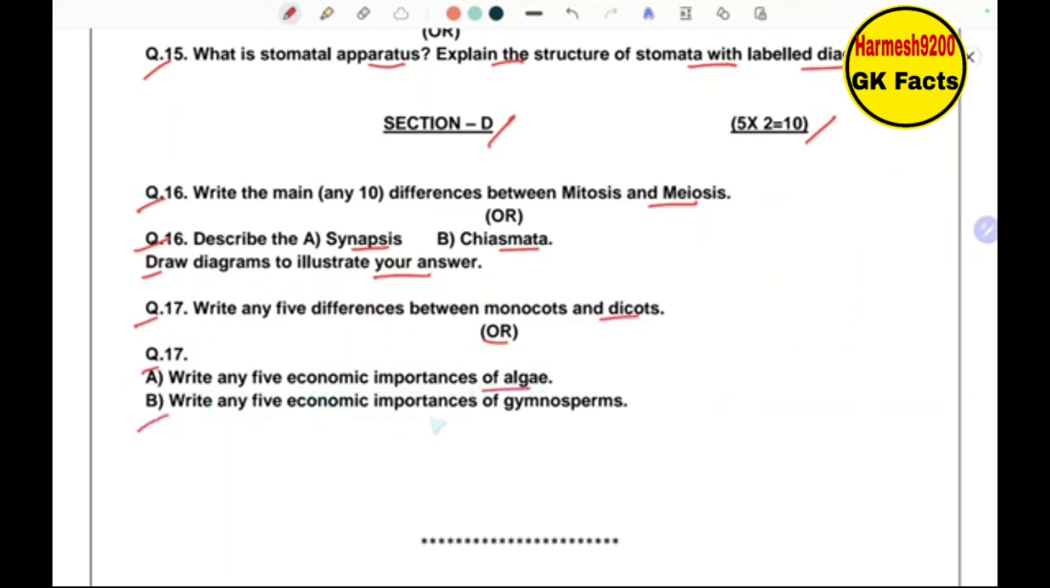Or write any 5 economic importances of gymnosperms.